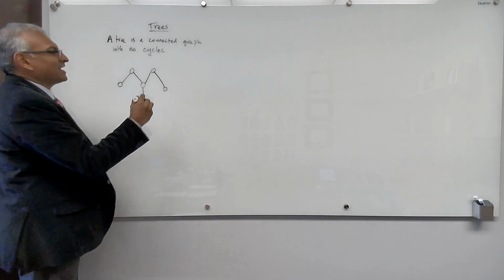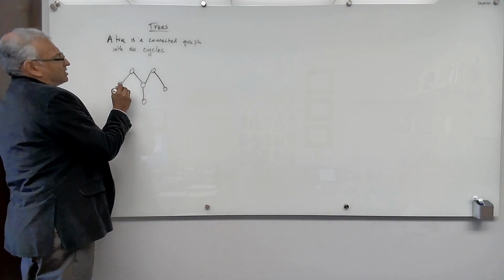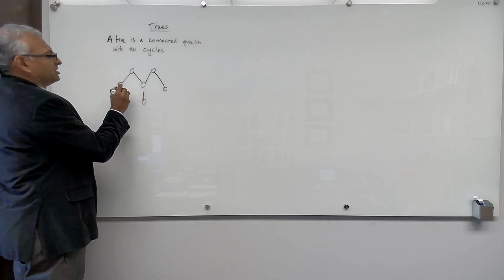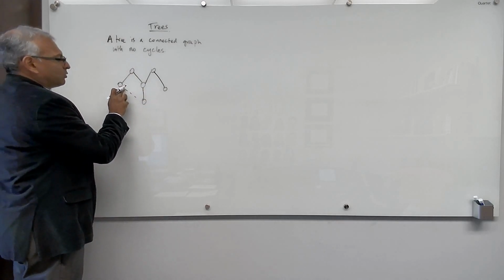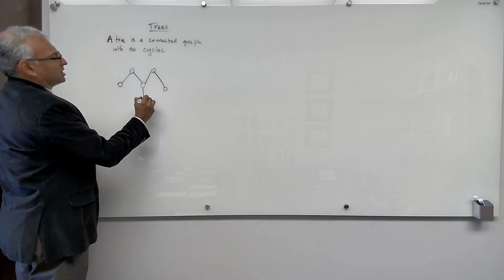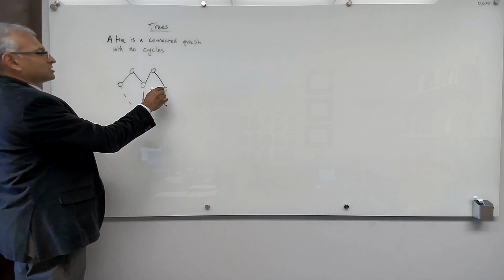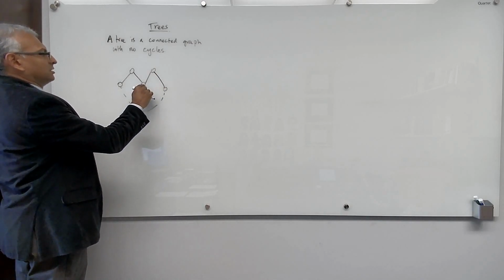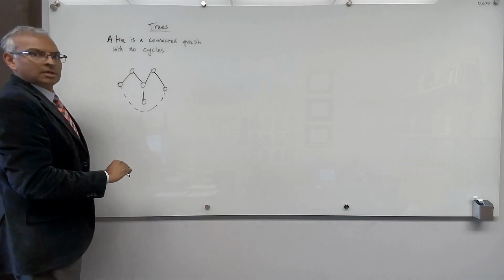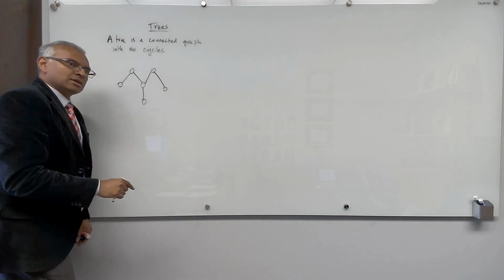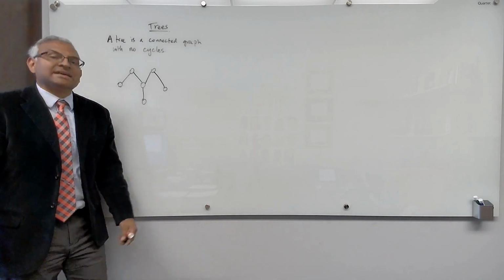Let's try to add any other edge. Let's try to add this edge, for example. There's a cycle. Let's try to add this edge. Oh, there's a cycle. If we add this edge, we've got a big cycle. What about some other edge? What about this edge, from this guy to this guy? Oh, there'll be a cycle. Look, start here, go here, here, here, here. So I cannot add any more edges. Not only can I stop here, I must stop here.